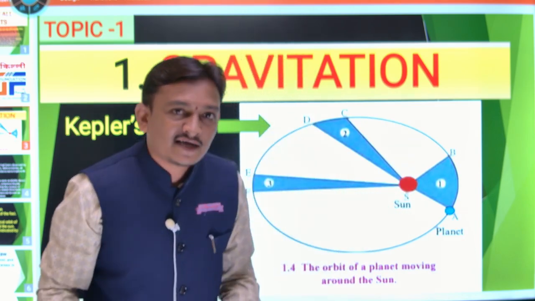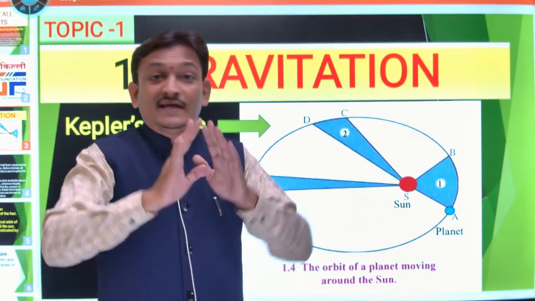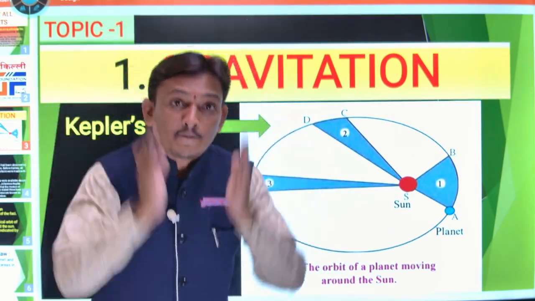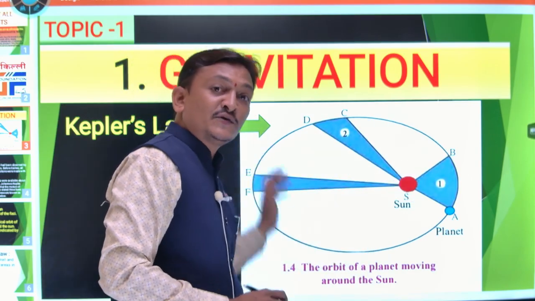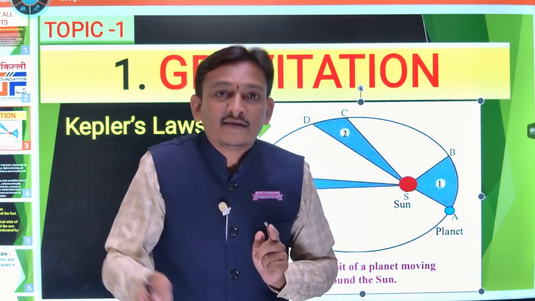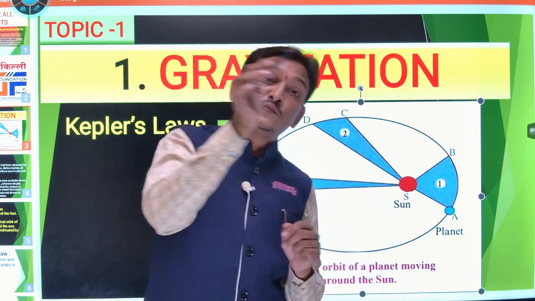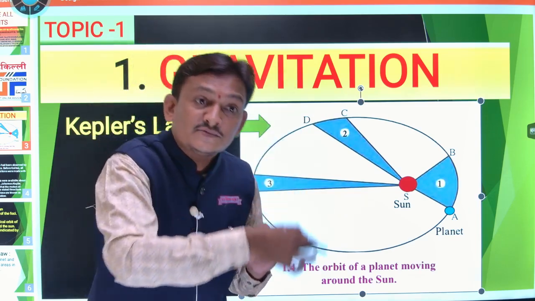In the first law we saw that the orbit of the planet is elliptical, so we can say the planet is in uniform motion, but we can't say it is in uniform circular motion.